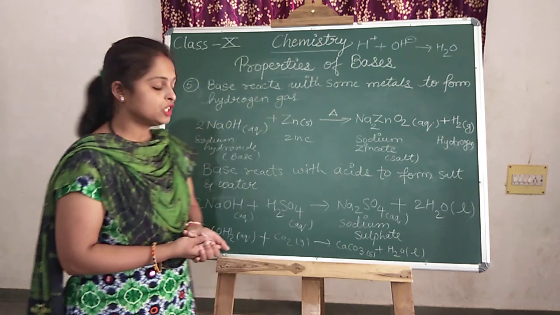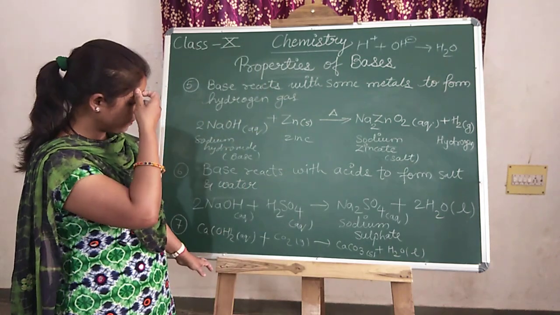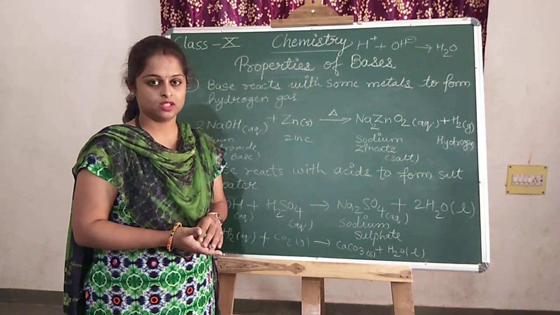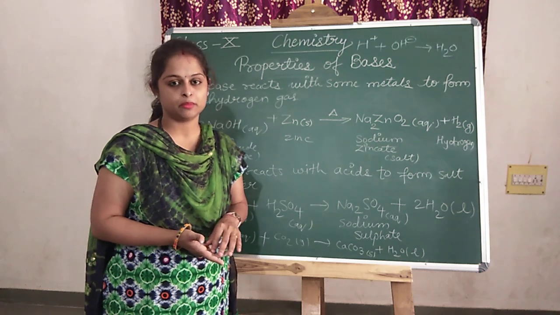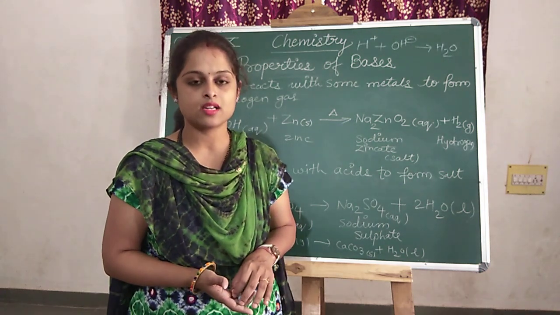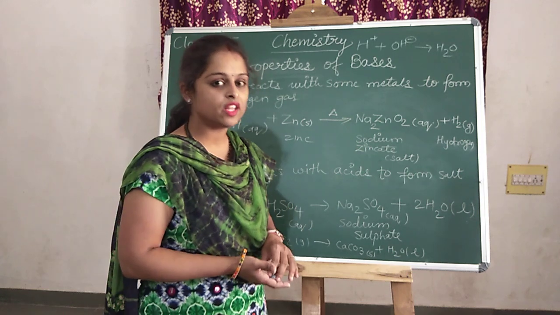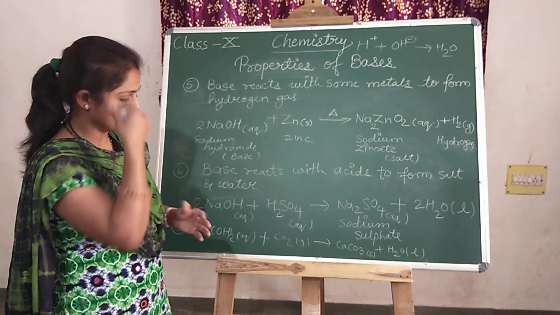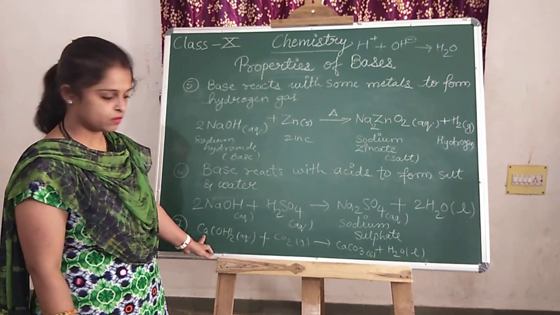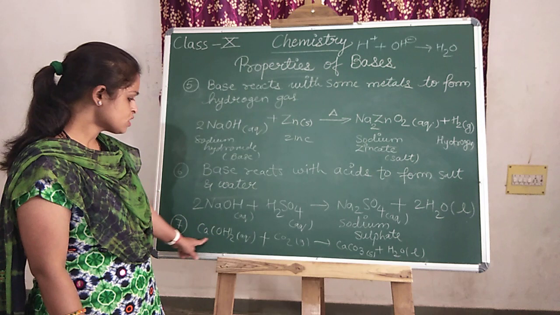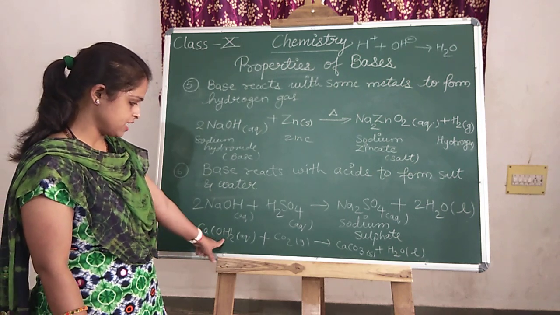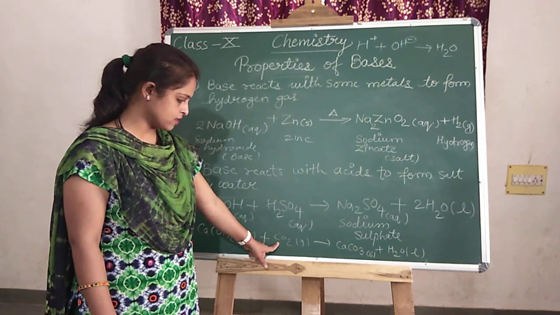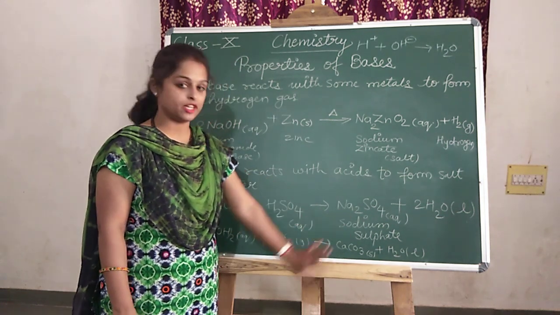Is it clear? Now, there is another property, that non-metal oxides also react with the bases. These non-metal oxides are acidic in nature. So when they react with the bases, they produce salt and water. This is calcium hydroxide. When reacting with CO2 gas, it produces calcium carbonate and water.